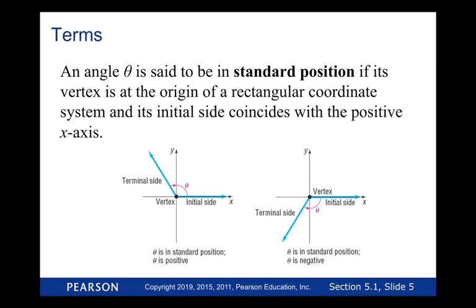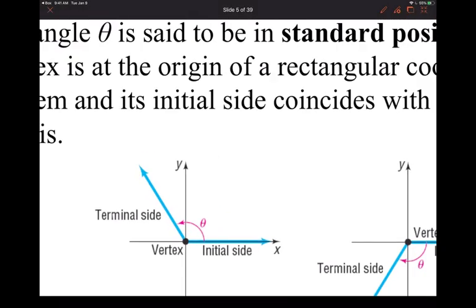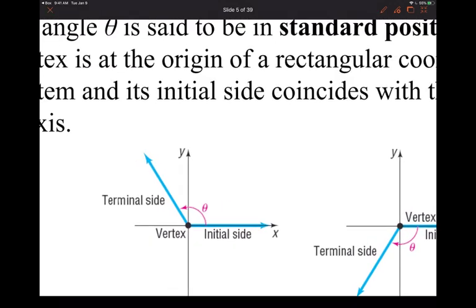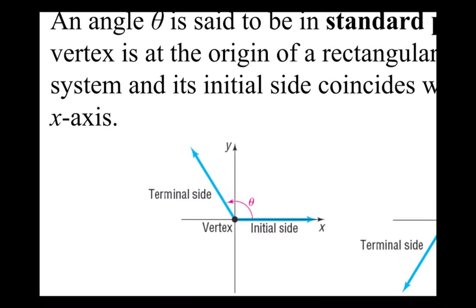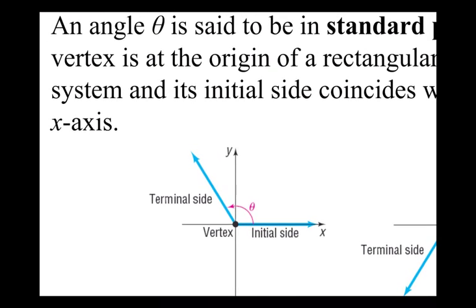All right. If we look at the angle in standard position on the left, this one here, what direction is the rotation? Counterclockwise. Is it a positive angle or negative angle? What quadrant is the terminal side in? Quadrant 2 is correct. So the upper right-hand corner, what quadrant is the upper right-hand corner? 1. So the upper right.